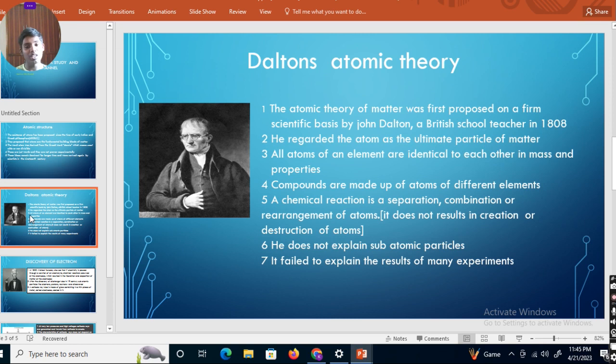It is the first basis for the other scientists also to look deeply into the atomic theory. So we have to appreciate Dalton's atomic theory.